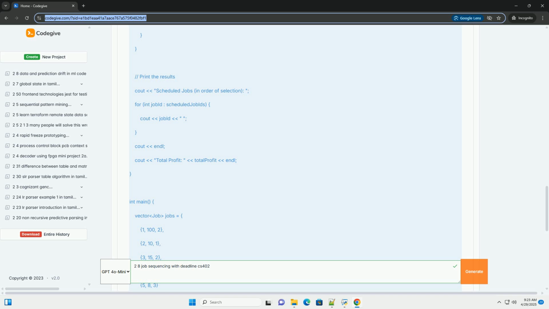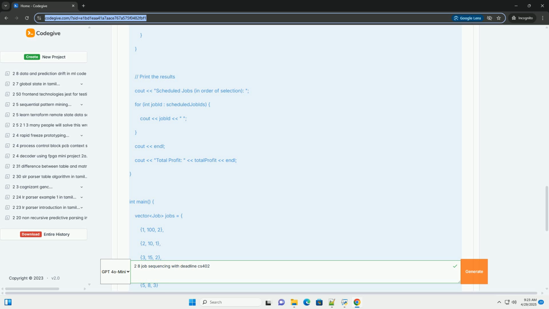Edge cases. Empty set of jobs: handle the case where the input jobs vector is empty. Jobs with deadline 0 or negative deadlines: adjust your algorithm to handle or reject jobs with invalid deadlines, depending on the problem requirements. Duplicate job IDs: if duplicate job IDs are possible, ensure your scheduling algorithm and output handle this correctly, for example by keeping track of scheduled jobs using the job object rather than just the ID.